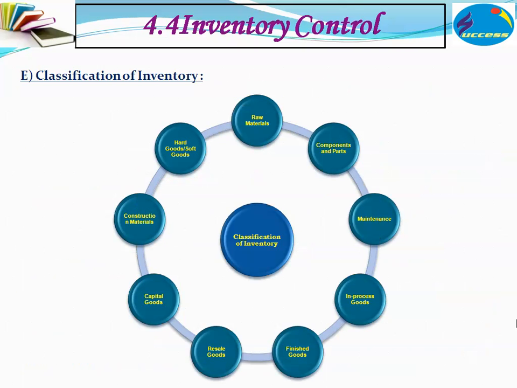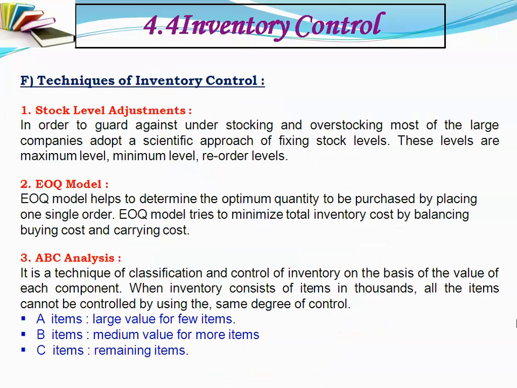Now, inventory can be classified into various parts. In any organization, there can be raw materials, components, maintenance equipment, in-process inventories, finished goods, resale goods, capital goods, construction materials, and hard goods or soft goods. These are various classifications of inventories.